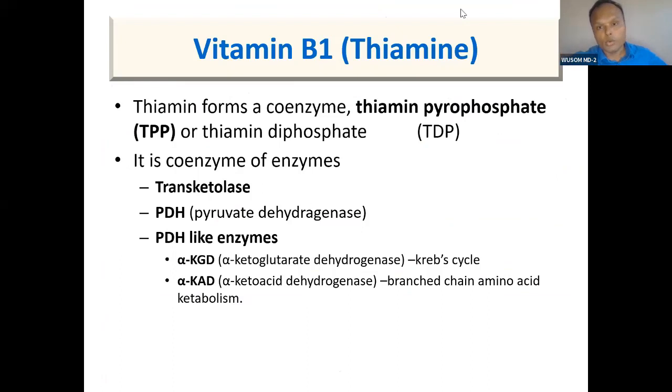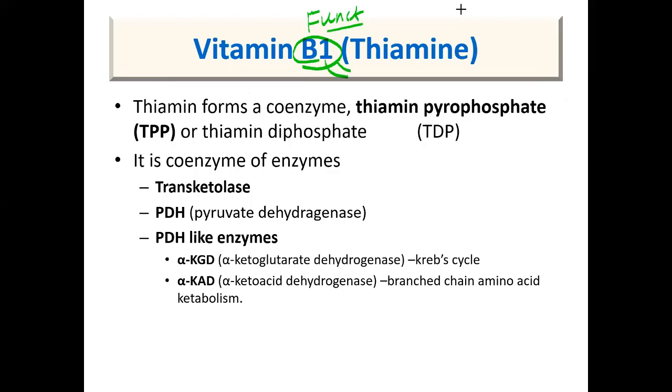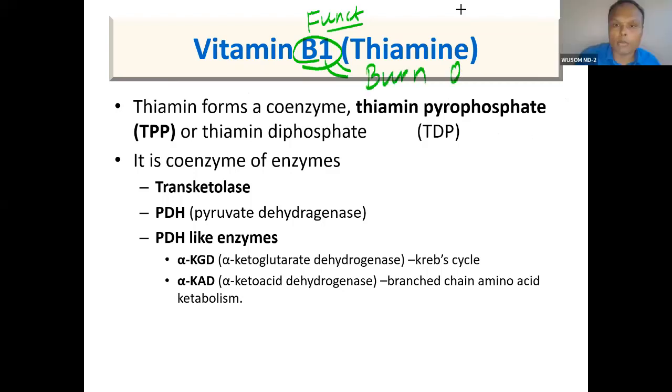You tell me what logic you use for vitamin B1. What does vitamin B1 do? Be quick. Carbohydrate catabolism. Okay, carbohydrate catabolism. Great. So you can say these are carbohydrate catabolism. You go through this, it is elaborative.